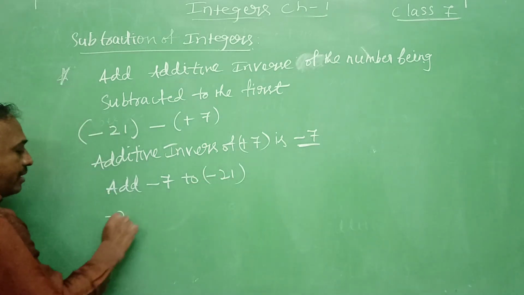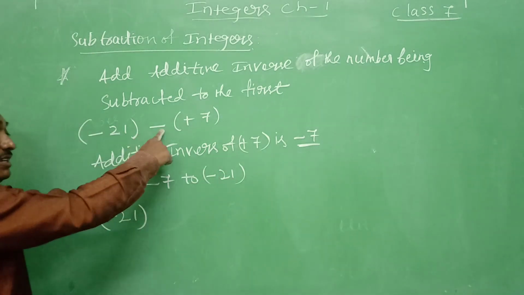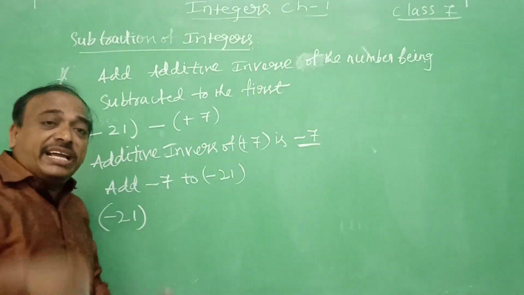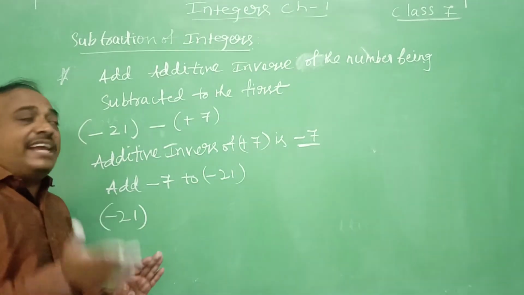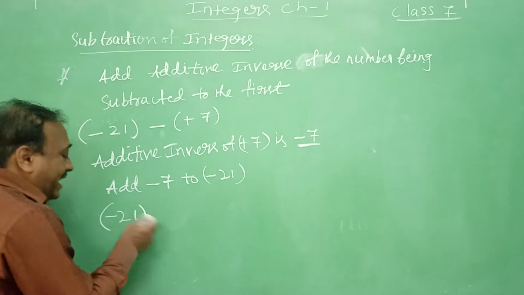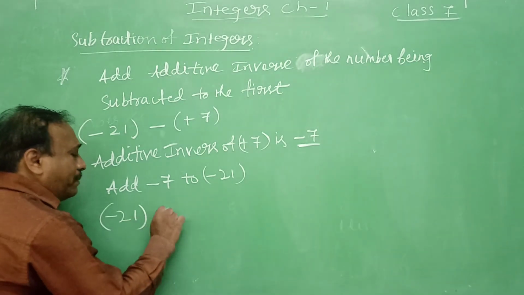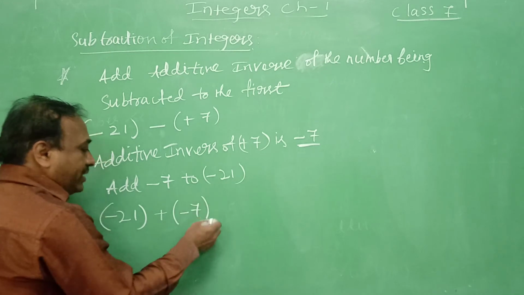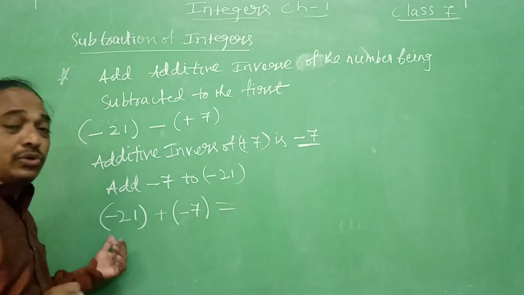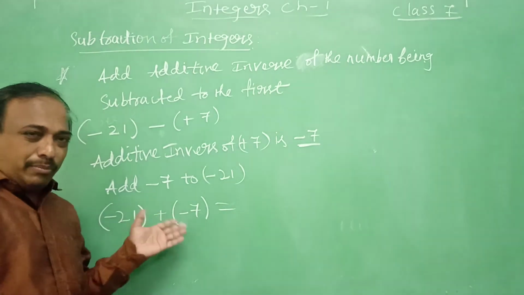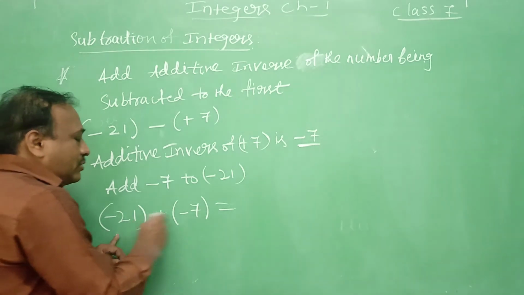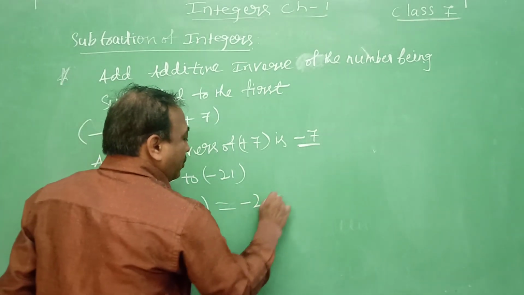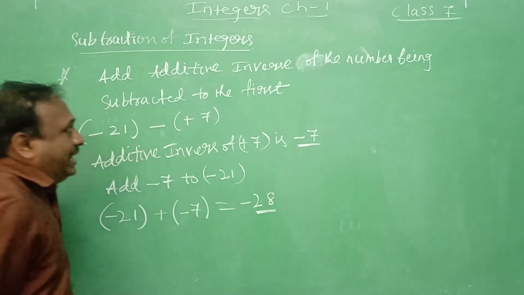That means minus 21 is actually a subtraction, but we are doing addition by taking the additive inverse. Minus 21 plus minus 7 will give you minus 28.